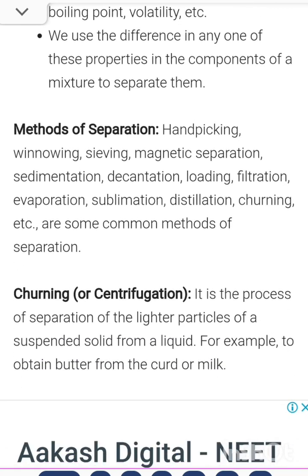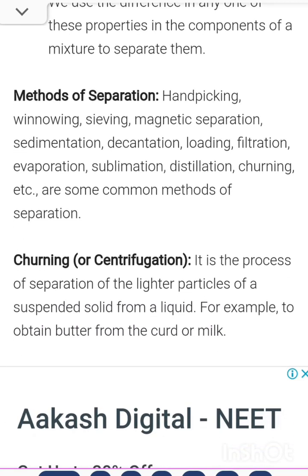Next, we have methods of separation. In this, we have hand picking, winnowing, sieving, and magnetic separation. Hand picking, winnowing, sieving and magnetic separation are the physical methods. And the next, sedimentation, decantation, loading, filtration, evaporation, sublimation, distillation, churning. These are the chemical methods. Why do I say chemical methods? Because they use instruments on the scale of a chemical laboratory.